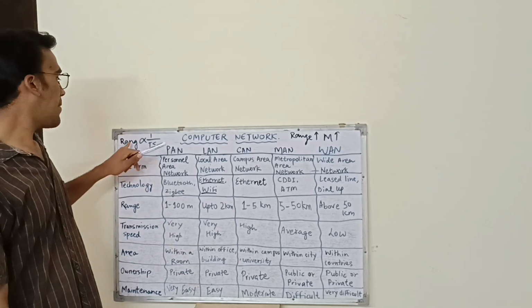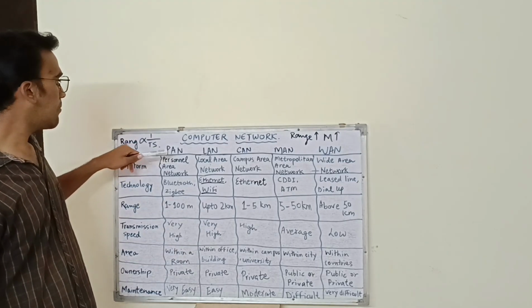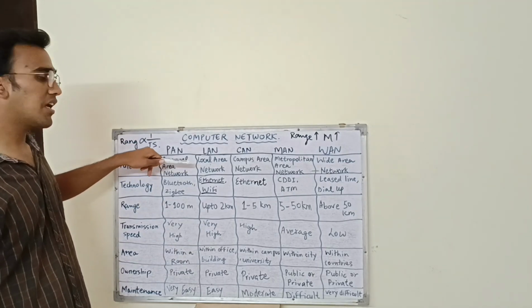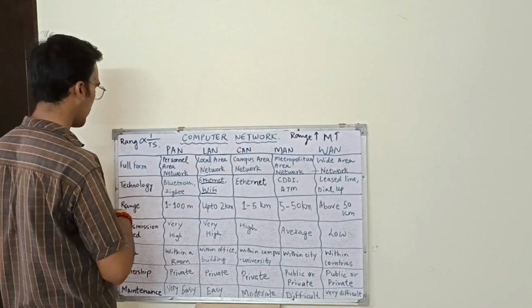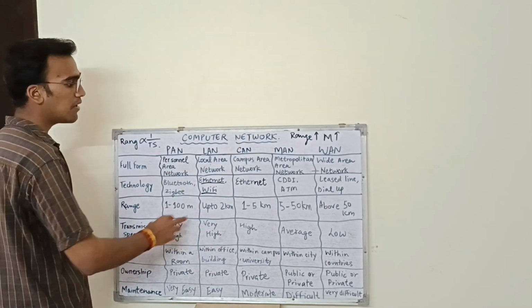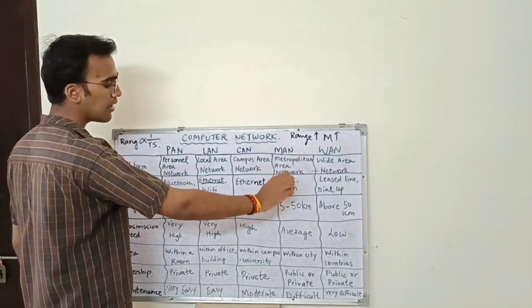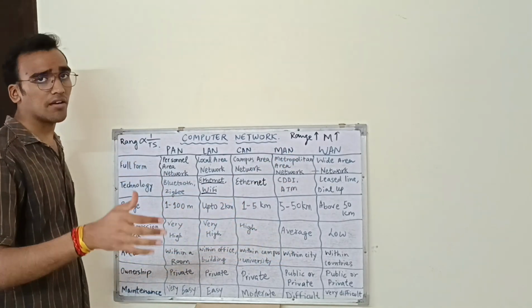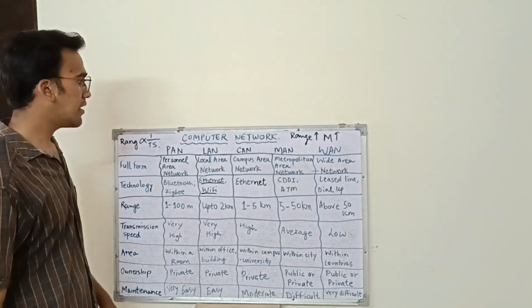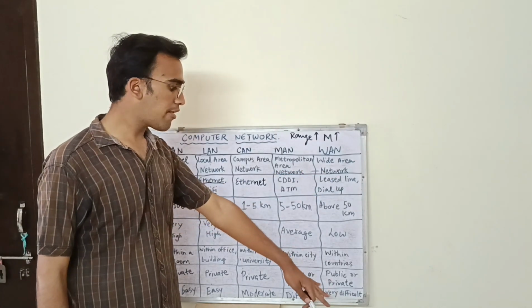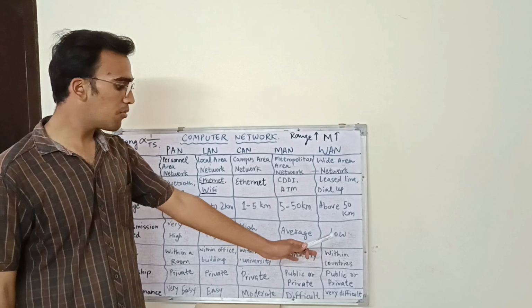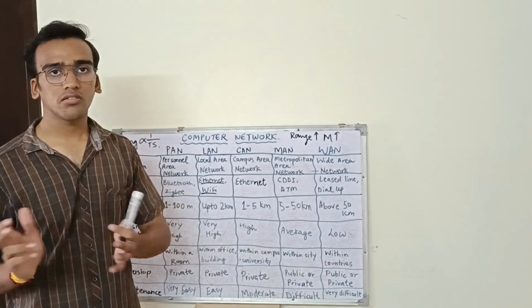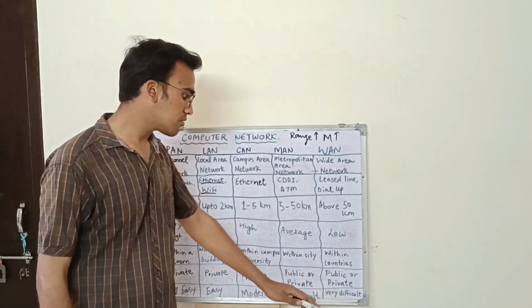And when the maintenance is high, the transmission speed is low. So you can also compare all this. I forgot to say that the transmission speed of the Metropolitan Area Network is average, moderate we can say. The wide area network can be used publicly and privately. I gave you the example of Airtel and Jio, who use it both privately and publicly.